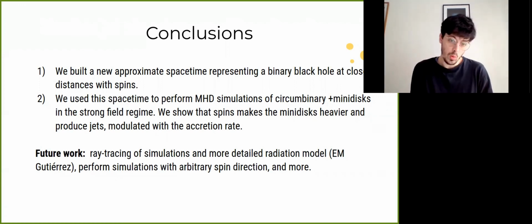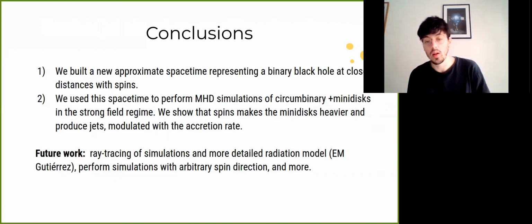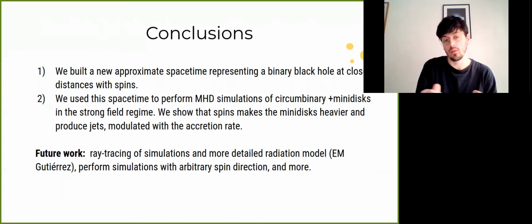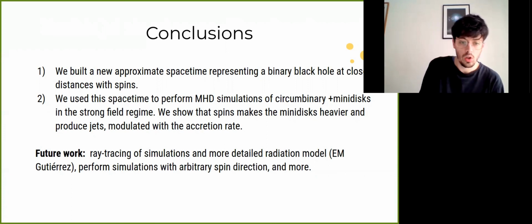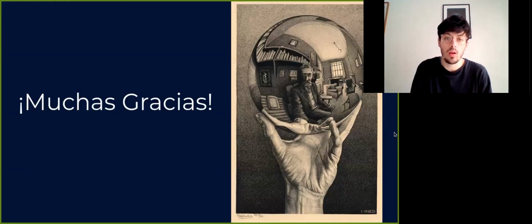In our future work, we expect to do ray tracing of the simulations and so obtain realistic light curves. We also hope to incorporate more detailed radiation models and explore the parameter space, because this is only for equal mass and low values of spin. So there's much work to be done in this sense. This is essentially all I wanted to say.